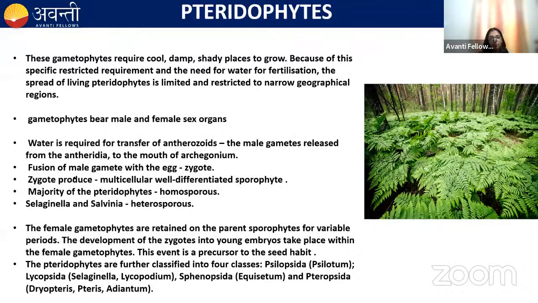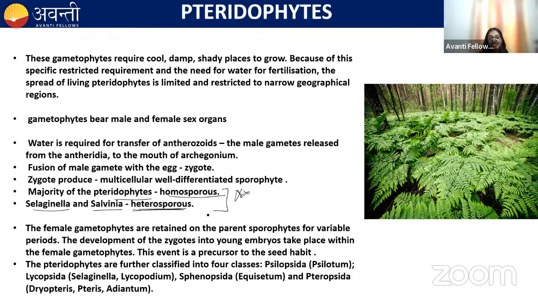Please remember one more important point. Sometimes it is asked that the majority of the pteridophytes are homosporous. That means they produce the same type of spores, or similar spores. But Selaginella and Salvinia are heterosporous in nature. Remember this.